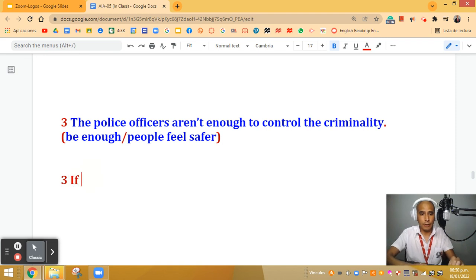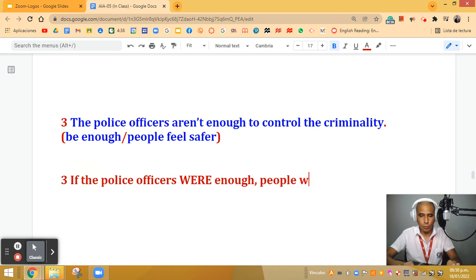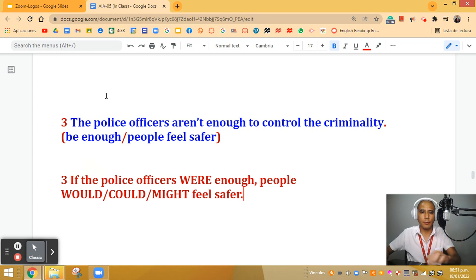I start with the conditional if the police officers, in this case, I have to use were enough, comma, people, I can say would, could, or might feel safer. And that will be my conditional.